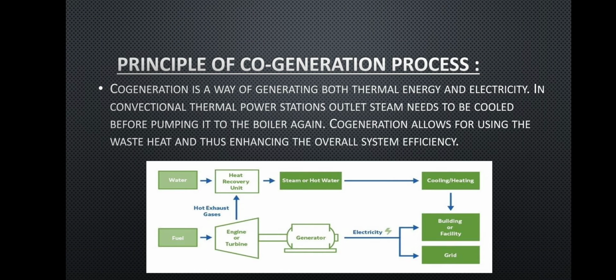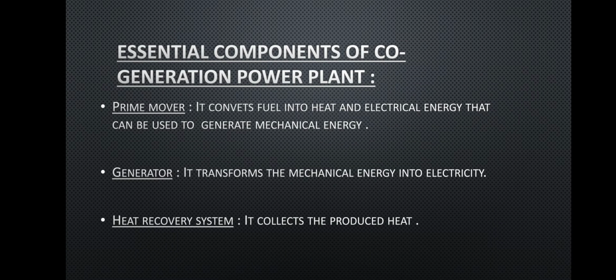After that, the essential components required for a cogeneration power plant. The first one is the prime mover. It converts fuel into heat and mechanical energy that can be used to generate electrical energy. Second is the generator. It transforms the mechanical energy into electricity. And third is the heat recovery system. It collects the produced heat.